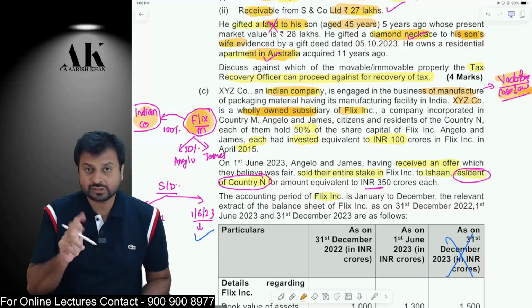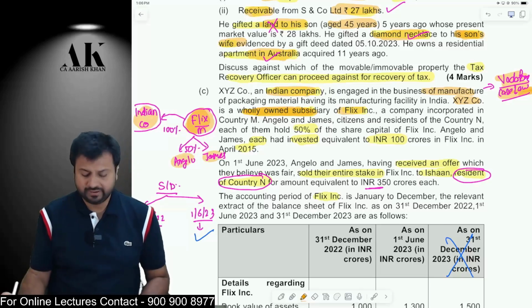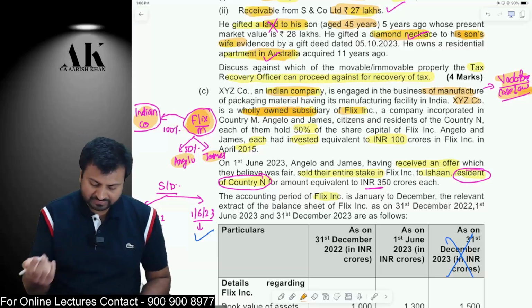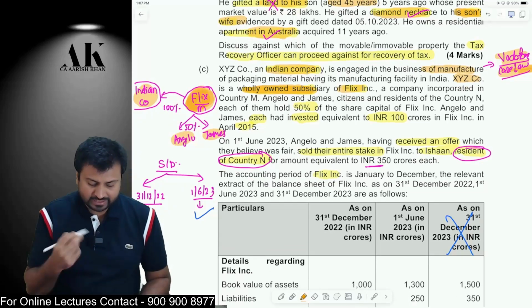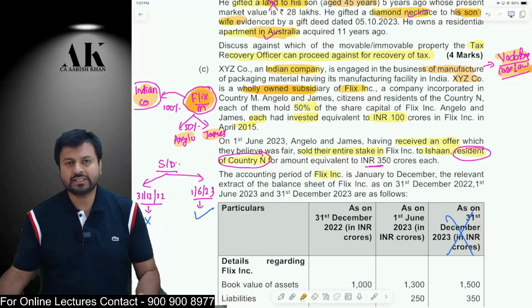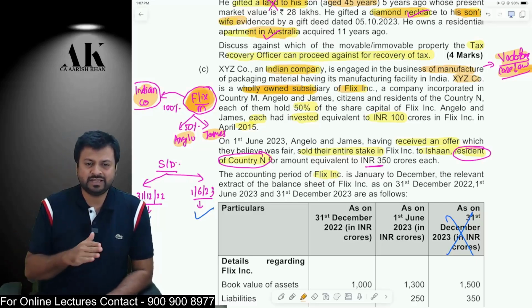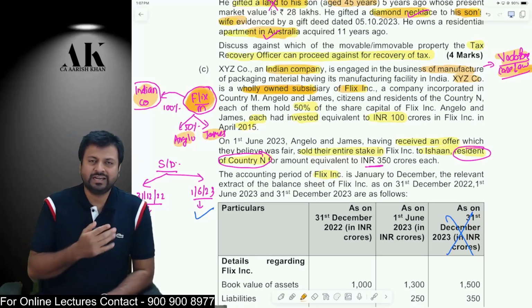Now Flix Inc. has two shareholders. Angelo holds 50% and James holds 50% in Flix Inc. After some time, Angelo and James are selling the shares of Flix Inc. It's just like the Vodafone case law. Flix Inc. is CGP, Angelo and James are HTIL, and the Indian company is HEL.